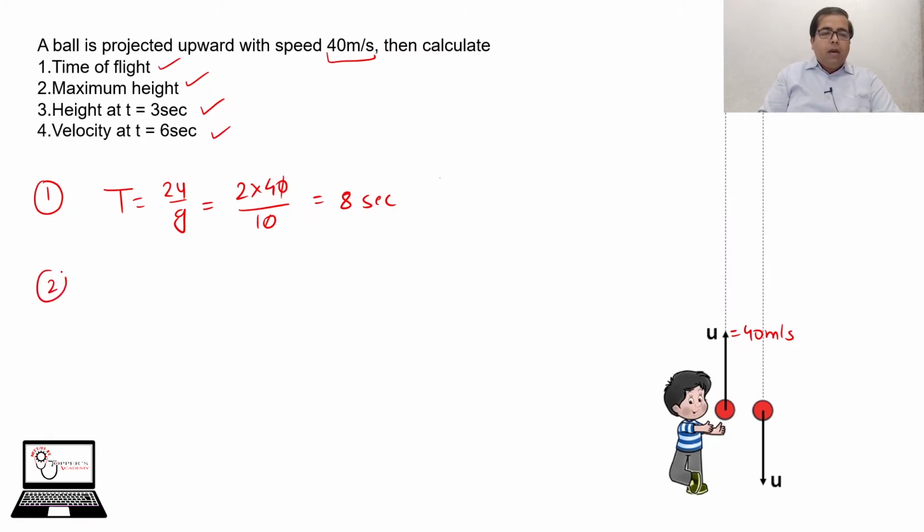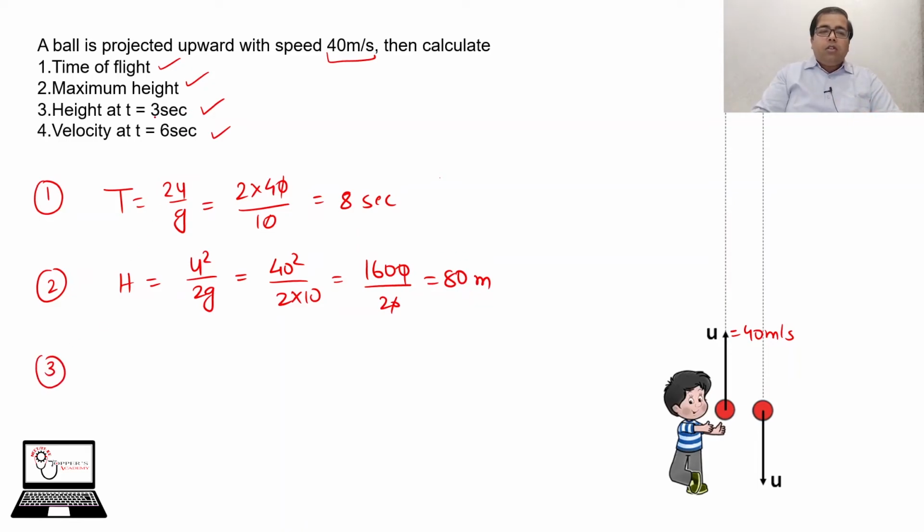Now the maximum height, capital H, is equal to u square by 2g. So this is 40 square by 2 into 10, which is equal to 1600 by 20, which is 80 meter. So the maximum height reached by the ball is 80 meter.